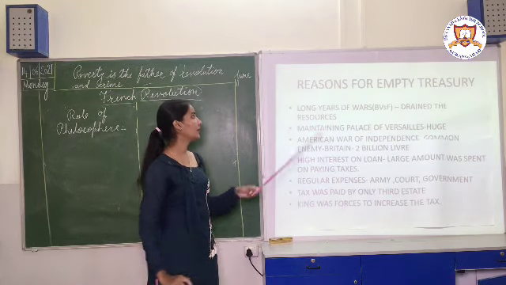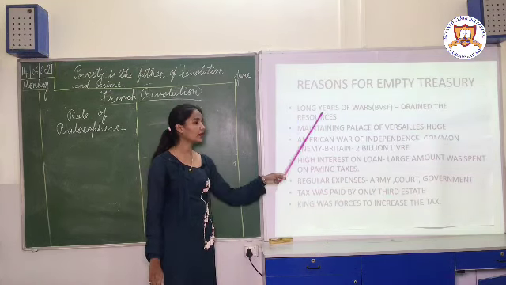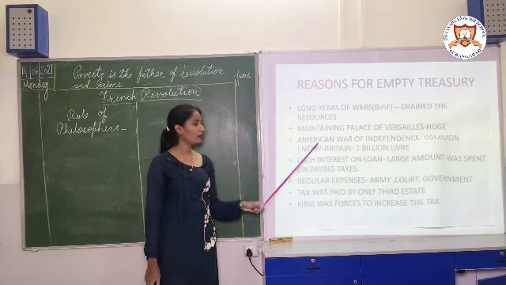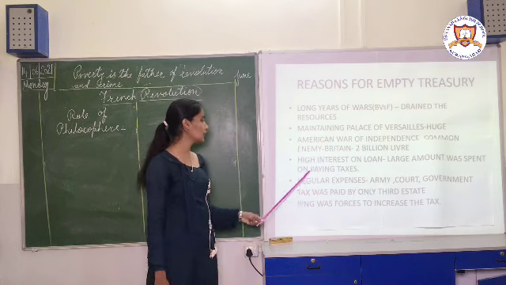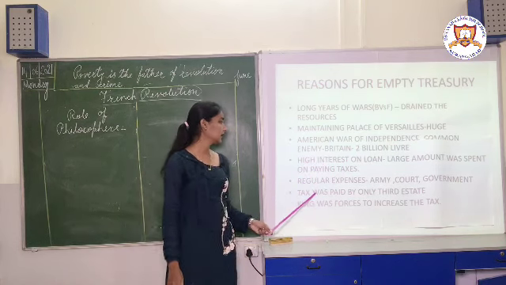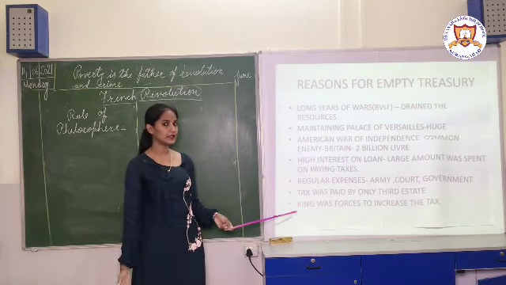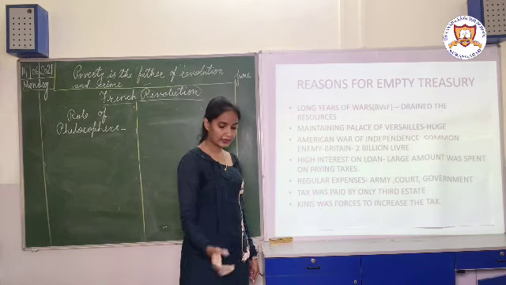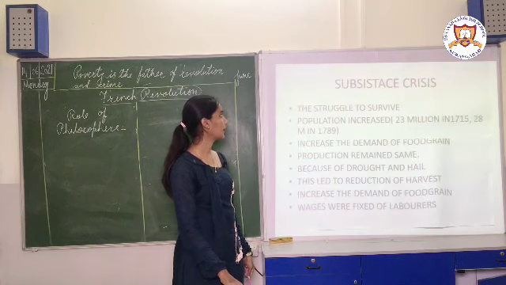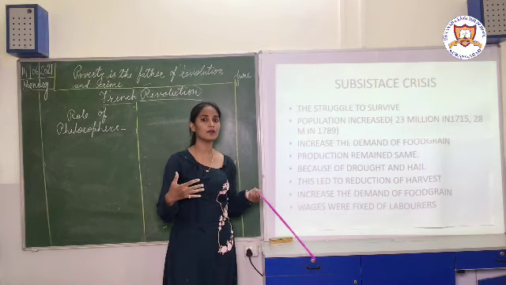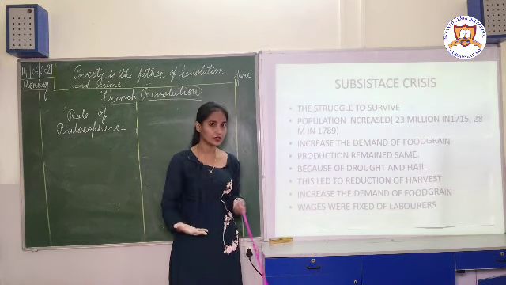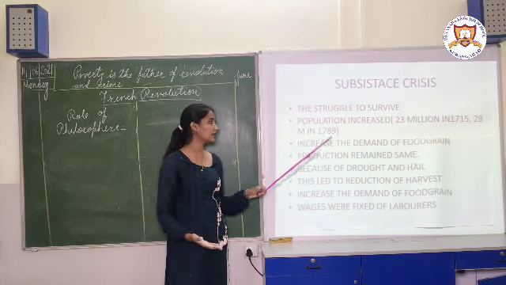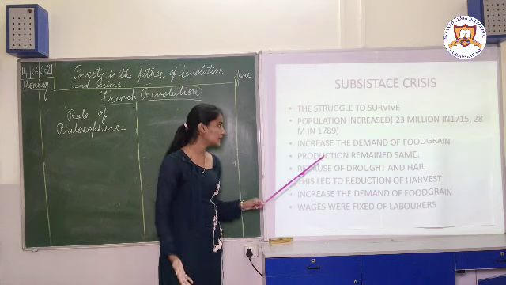Then the reasons for the empty treasury: long years of wars, maintenance of the Palace of Versailles, American War of Independence, high interest on loans, regular expenses, the taxes were paid only by the third estate, and the king was forced to increase the taxes. Then subsistence crisis: the people were struggling to survive, their basic needs were in danger because the population was increasing, but the production of food grain remained the same.